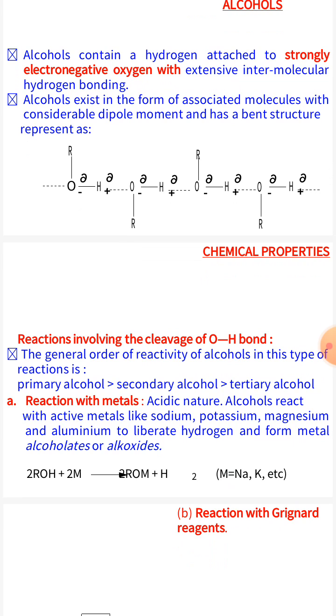So alcohol is highly polar in nature. Alcohol exists in the form of associated molecules with intermolecular hydrogen bonds and has a band structure.